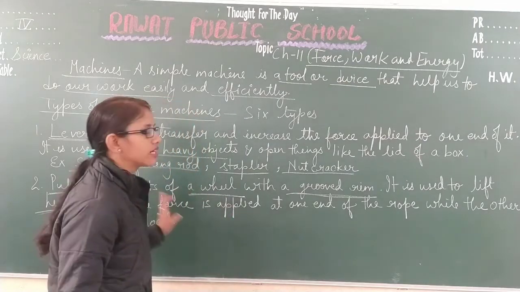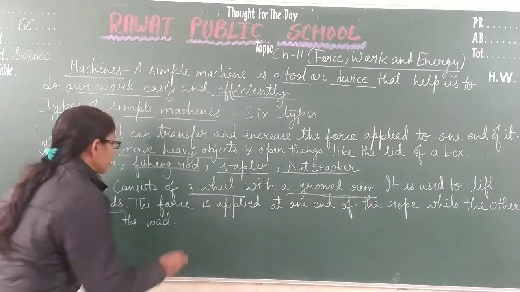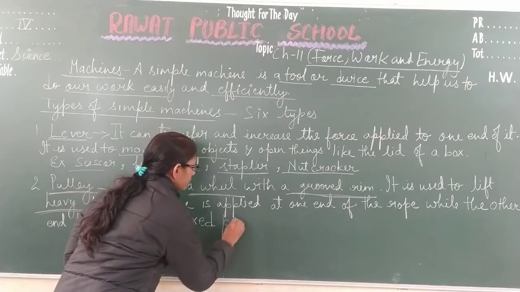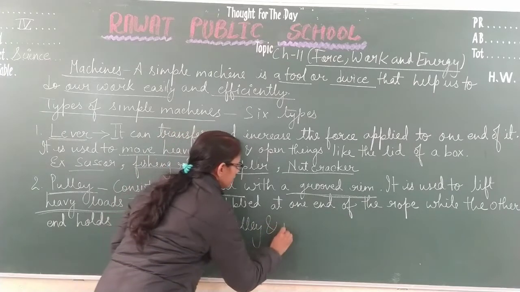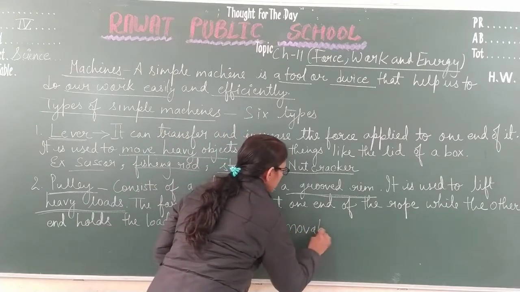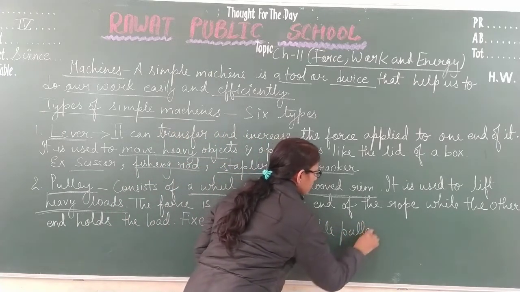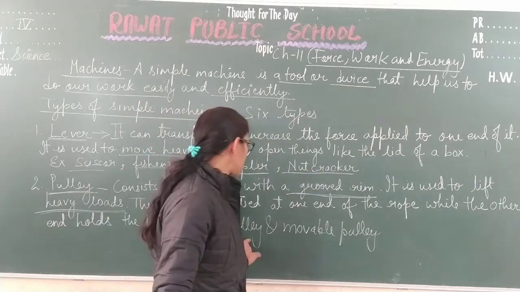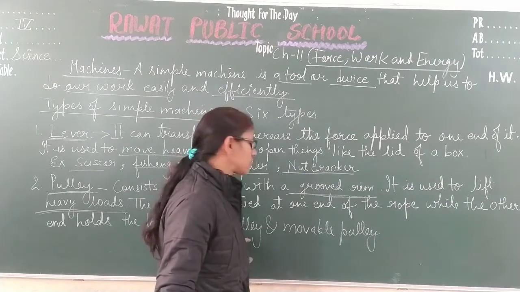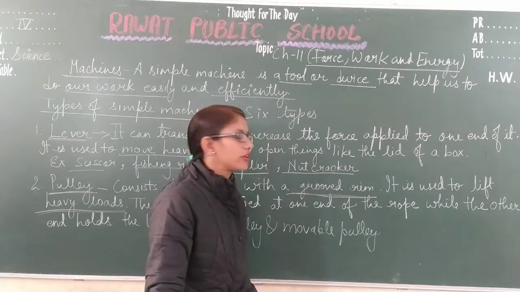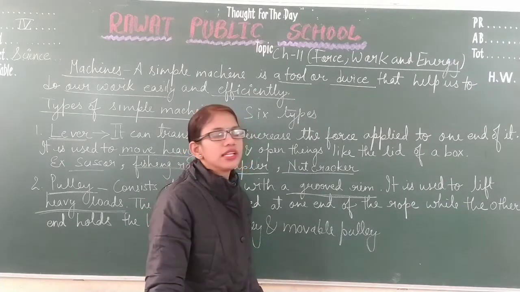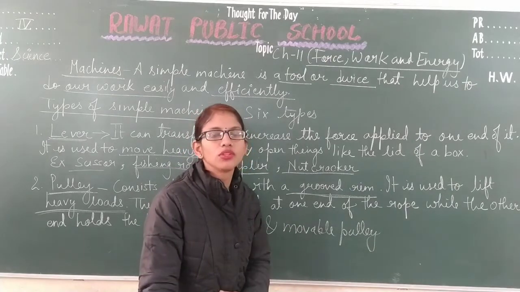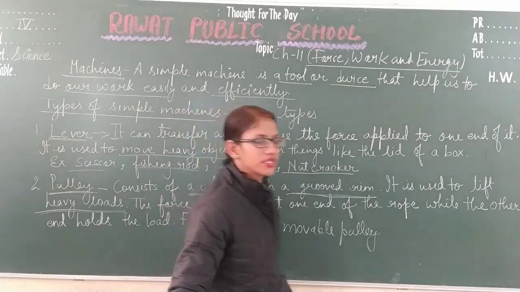And this pulley is further classified into two types: fixed pulley and movable pulley. This pulley is used to lift or drag water from the well. This fixed pulley is used to drag water from the well, and it is also used in flagpoles. So next we will discuss the other types of machines.